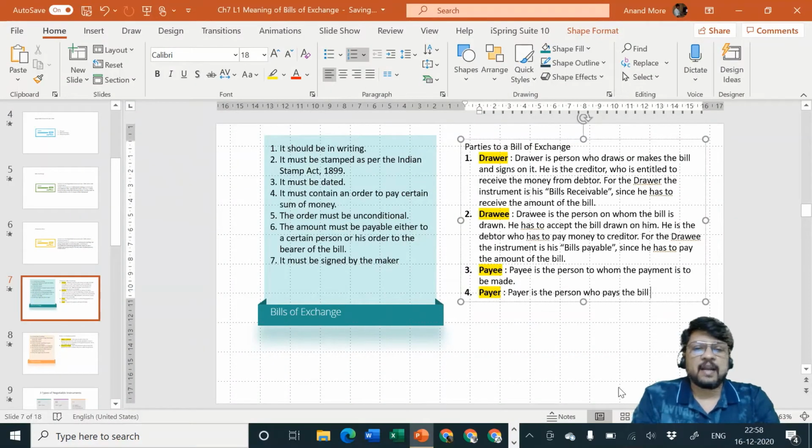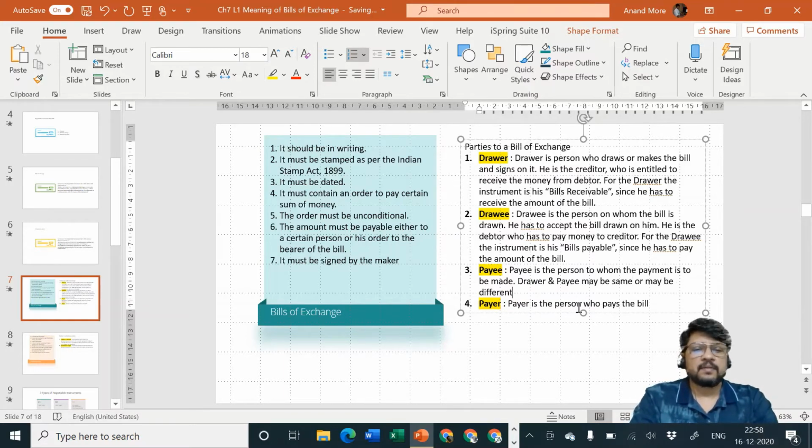So I can add one more sentence here. Drawer and payee may be same or may be different. Payer is the person who pays the bill. Drawee is always the payer.